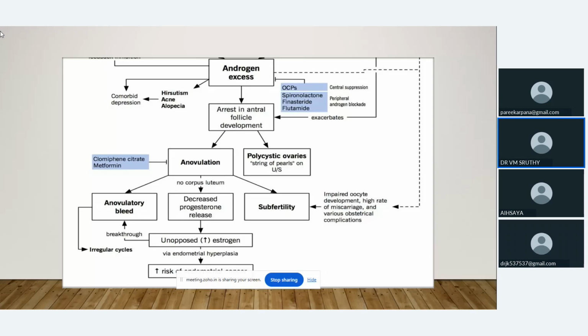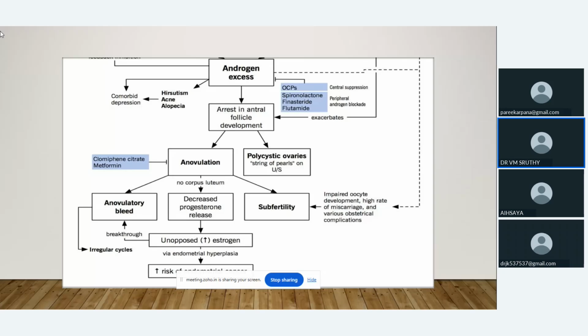Then due to absence of ovulation, what will happen? The release of progesterone won't take place. Usually progesterone is released only during the time of corpus luteum formation. But due to the absence of ovulation, there will be deficient progesterone. So mostly those cycles will be anovulatory cycles.